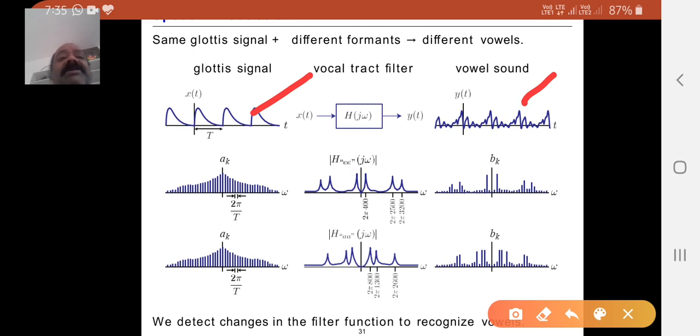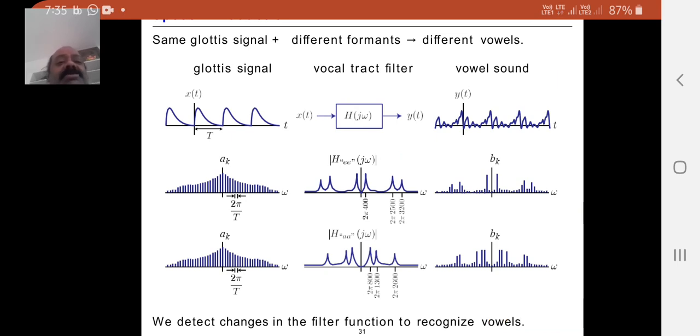And similarly the AK, how the vowel sounds will come from that. This is the AK and this is the BK, this is the transfer function. Similarly you have a discrete signal AK, with 2 pi by T, you already know the system function and the transfer function. These are some examples of the vowel sounds which we get by using the glottis signals through vocal tract filters.